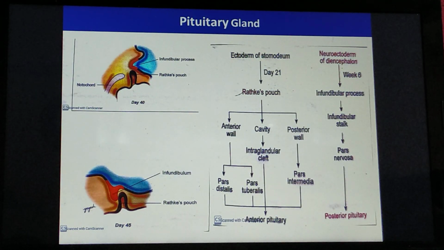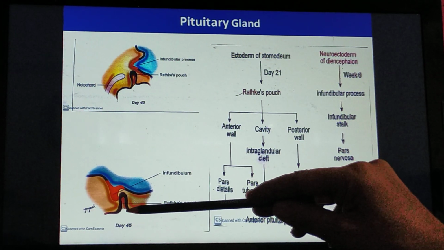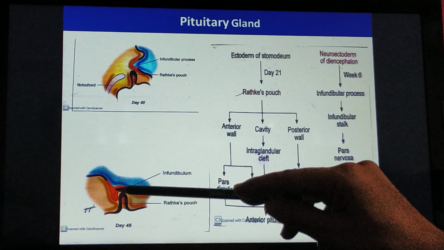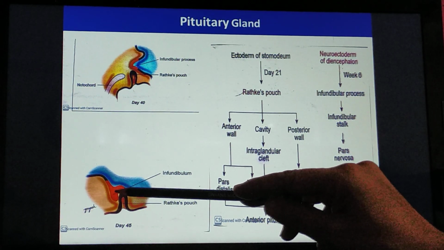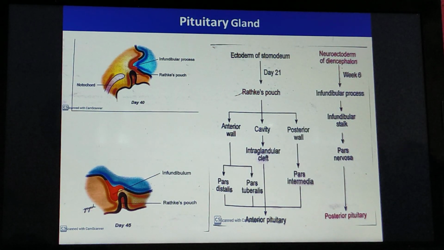Now Rathke's pouch gets cut off from the roof of the stomodium and then it fuses with the infundibular process in its dorsal part. Both these parts join together to form the pituitary. Now this is the development of the pituitary. Now coming to the next